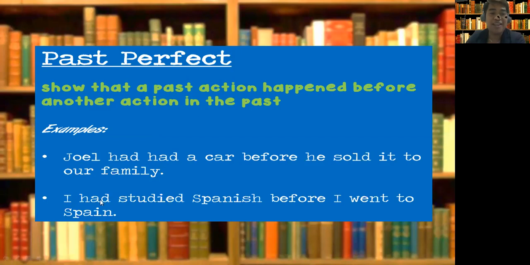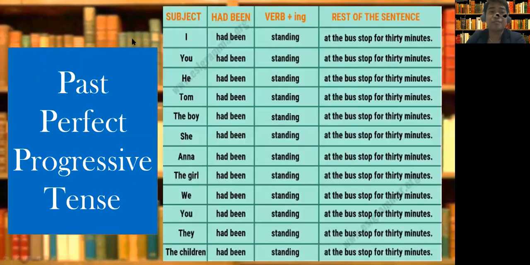Okay. Another example. I had studied Spanish before I went to Spain. The verb is studied, in the past form already. Then use had. Very easy, right? Let's continue with the past perfect progressive tense. I had been standing at the bus stop for 30 minutes. I had, then been.